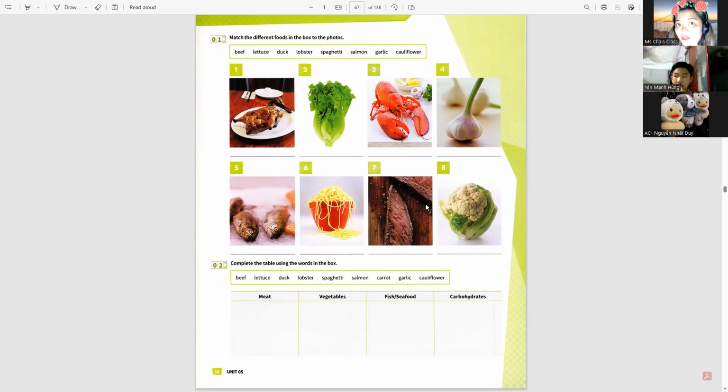Carbohydrates are the energy giving food, or simply called the go foods in the English context. Carbohydrates, energy giving food.